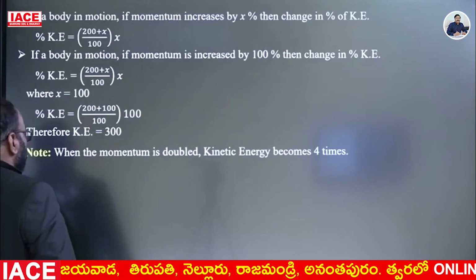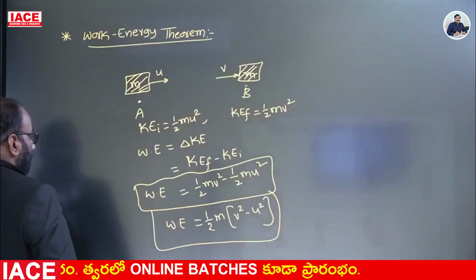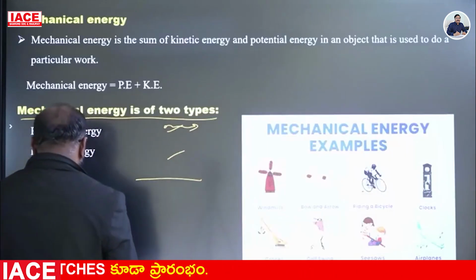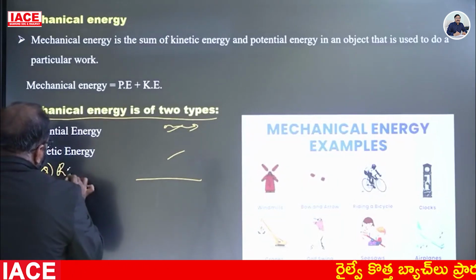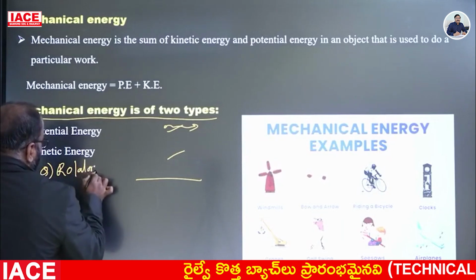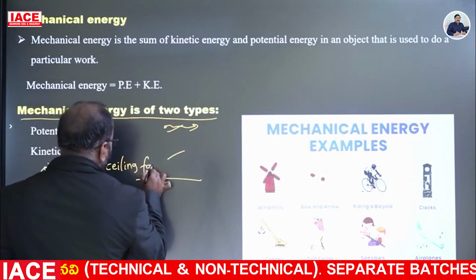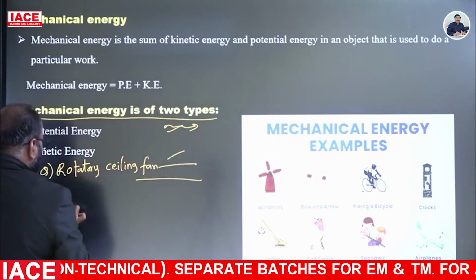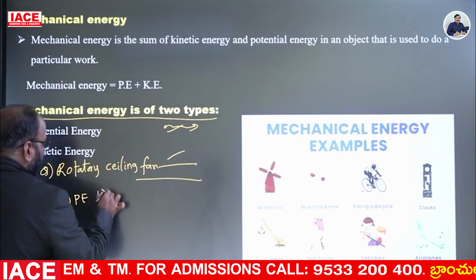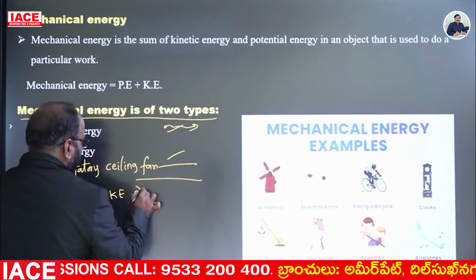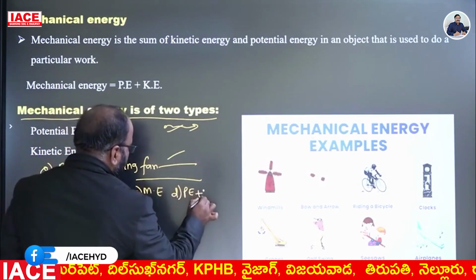Before the law of conservation of energy, one important thing is there. A rotating ceiling fan has: option A, only potential energy; option B, only kinetic energy; option C, both potential energy and kinetic energy; option D, potential energy plus rotatory kinetic energy.